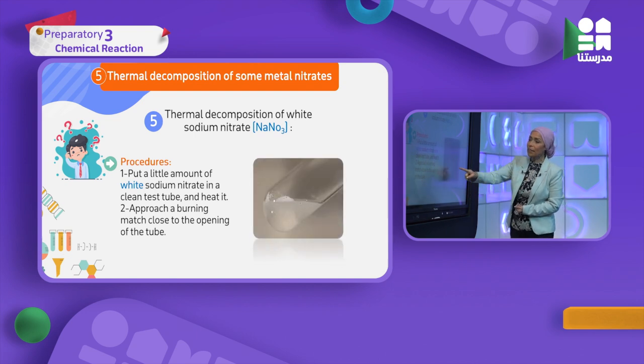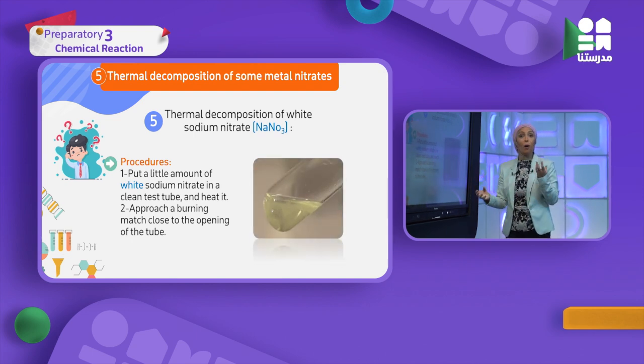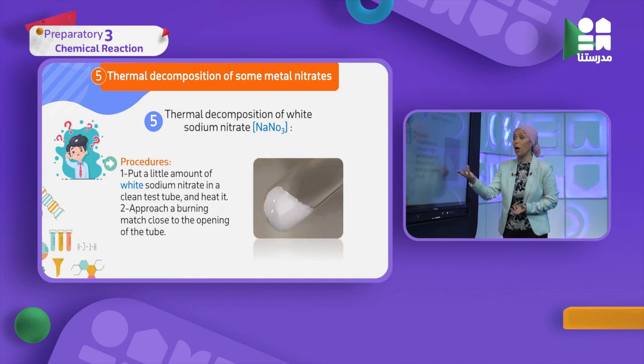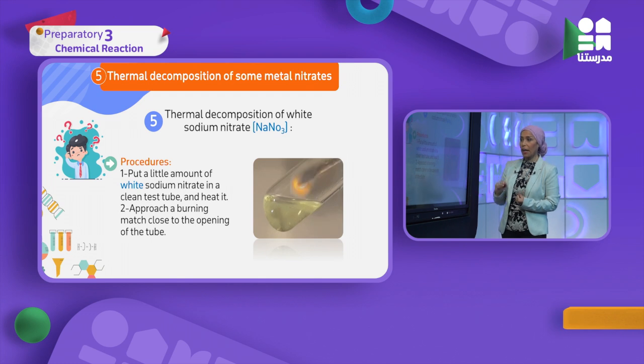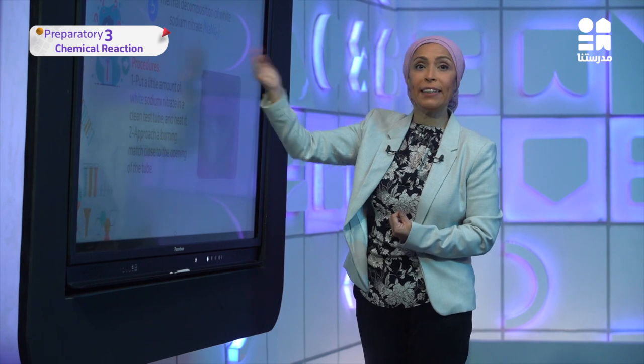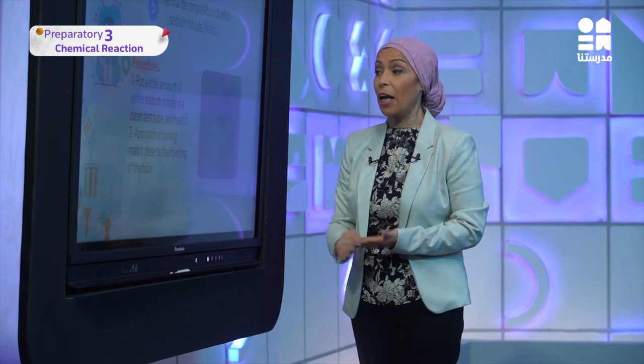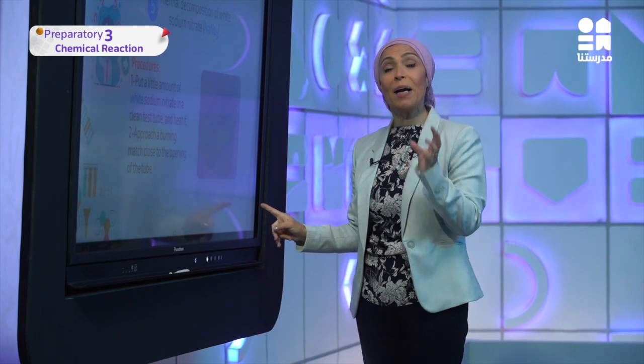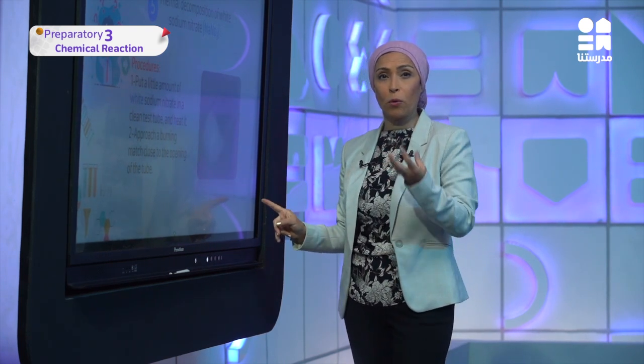Here the metal nitrite has a white color. It is a powder with white color. After we heat it, like you see here, it will change into a yellowish white color. What's meant by yellowish? Yellowish means its color is leaning toward yellow, beige, off white. So it changed from the white color into yellowish color as you see here. What is the starting compound? Its name is sodium nitrate, and its color is white. What does it change into? Sodium nitrite, the simplest compound, with a yellowish color.